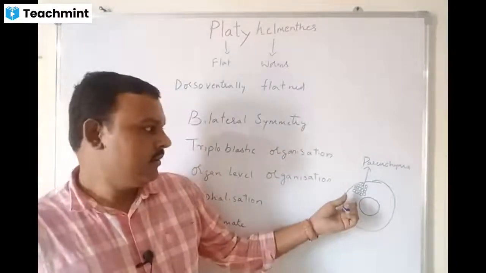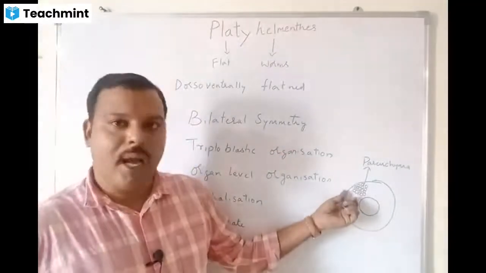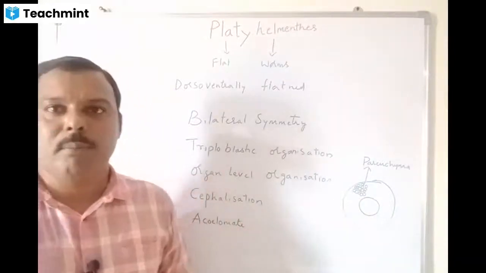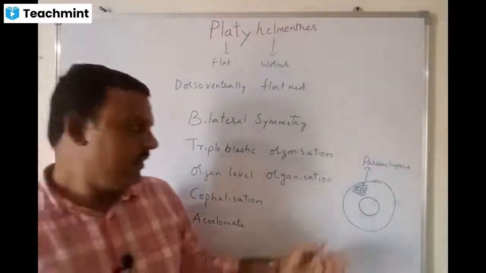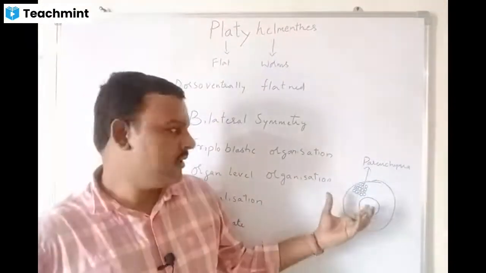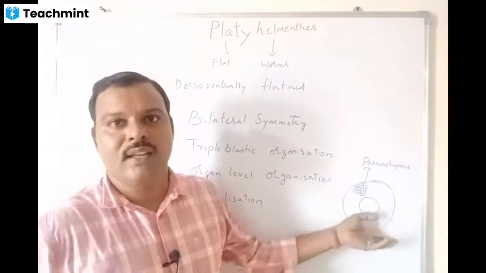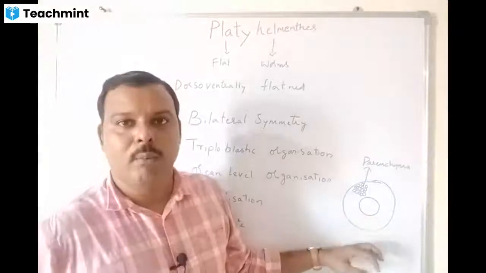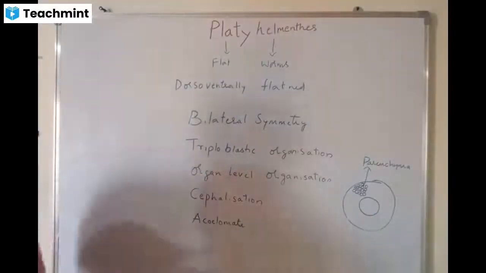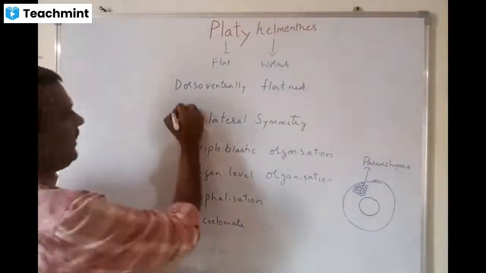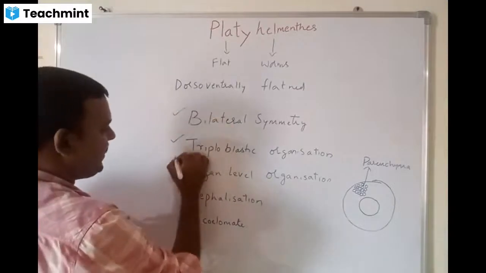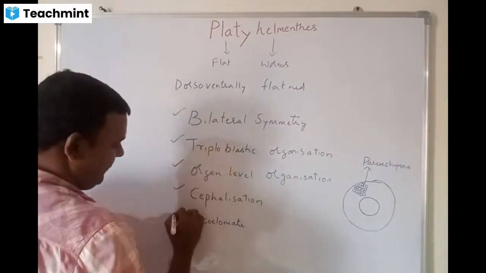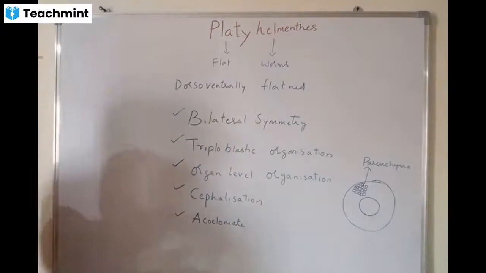So these are the parenchyma. Generally, we see parenchyma in plant tissues, but here also we call it that, because in the Platyhelminthes we see parenchymal cells between the gut and the body wall. So these are the 5 unique features of the Platyhelminthes.